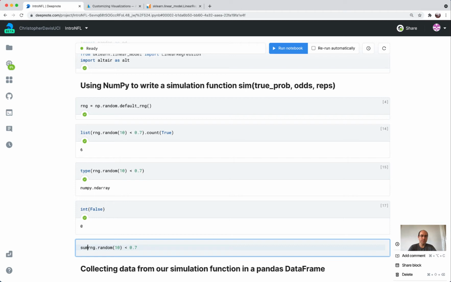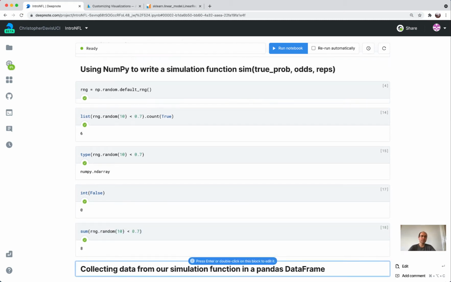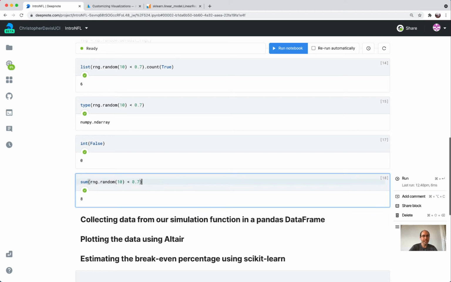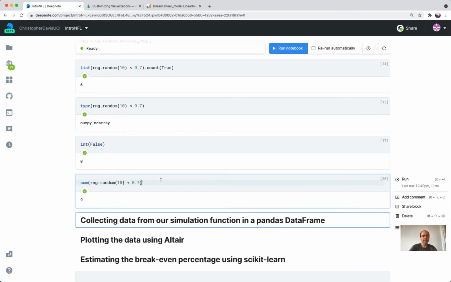And so another way that I could count how many times true occurs in here is I can say add these up. Adding true plus false maybe doesn't make so much sense, so I believe what happens is that these get converted to ones and zeros, and then summing them is the exact same as saying how many ones were there in that list of ones and zeros, or that NumPy array of ones and zeros. And again, each time I do this, I might see a different value.